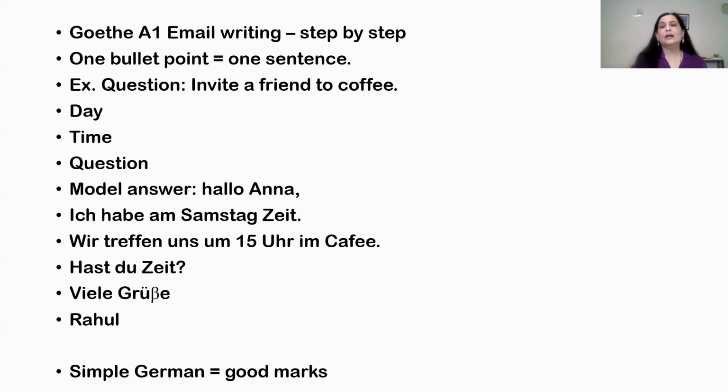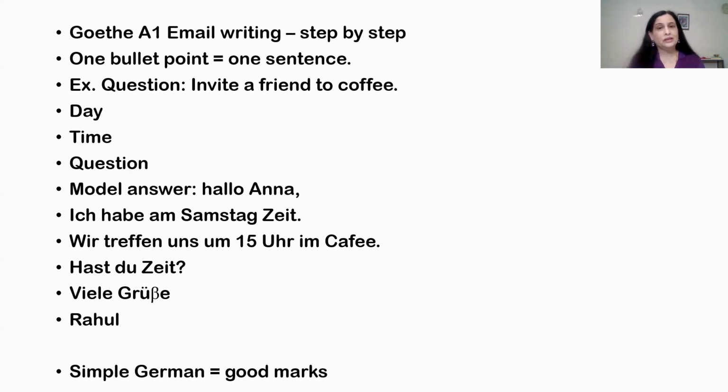Now you will start with Hallo Anna. Ich habe am Samstag Zeit. Okay. On Saturday, I have time, or I have time on Saturday. Zeit is time. Wir treffen uns 15 Uhr im Café. We will meet. Treffen is to meet. We'll meet at 3 p.m. 15 Uhr, 15 hour is 3 p.m. Im Café, in the cafe.